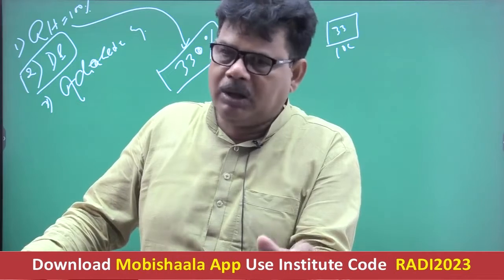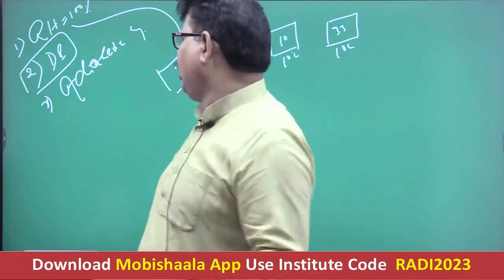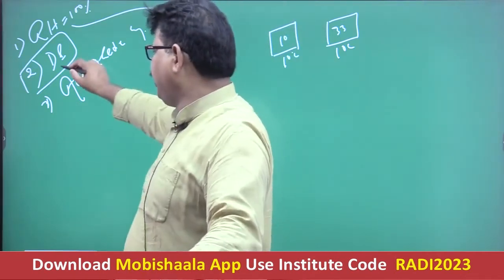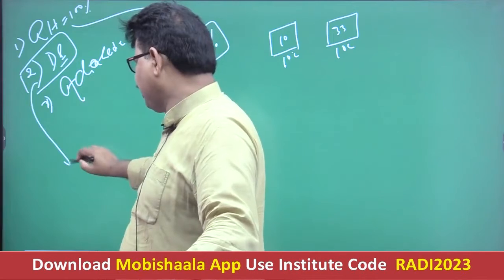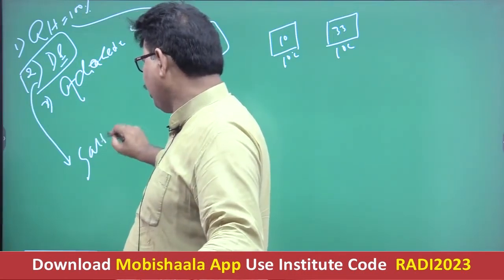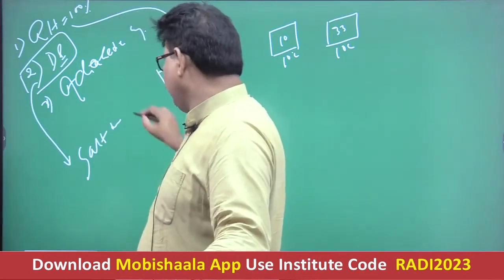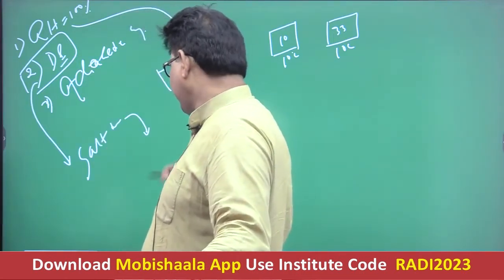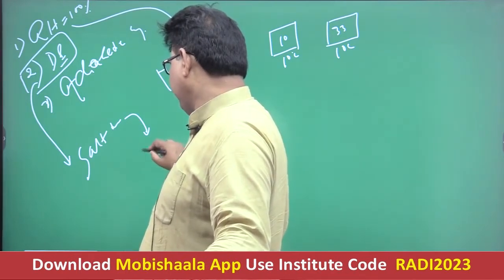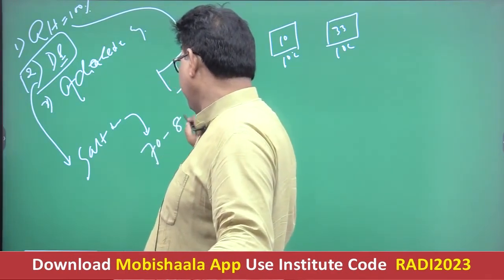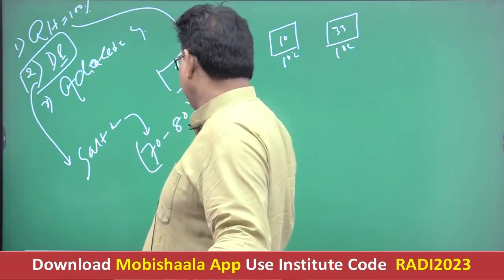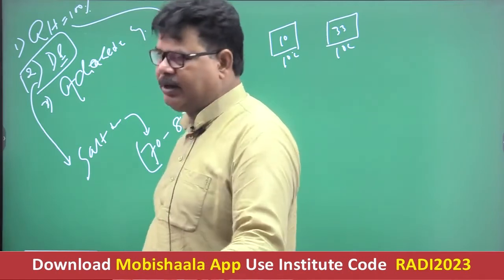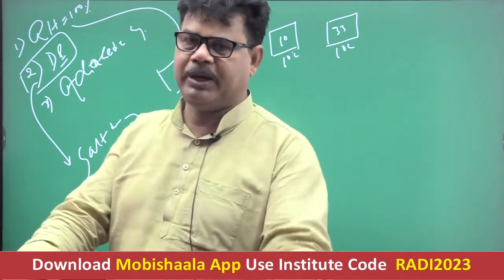On the other hand, if in place of dust particles, salt particles are present, in this case condensation is possible if relative humidity ranges between 70 to 80%, because salt particles act as better hygroscopic nuclei.